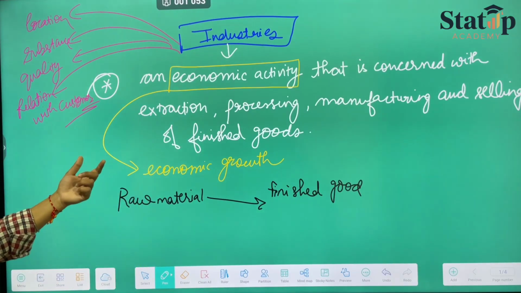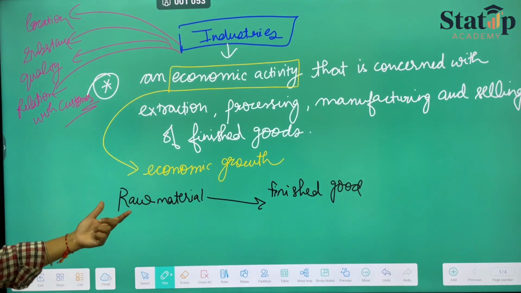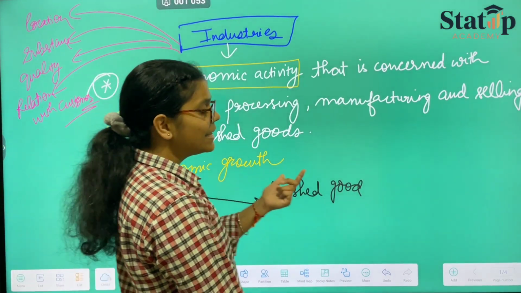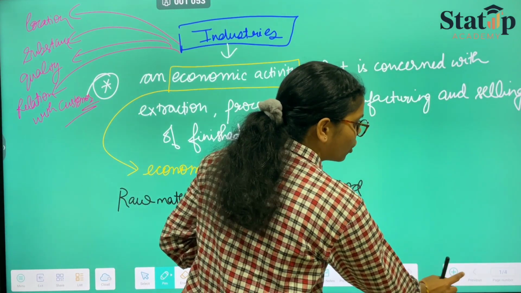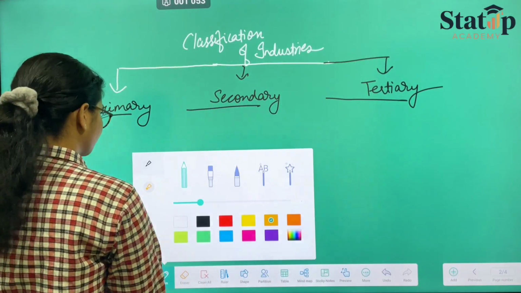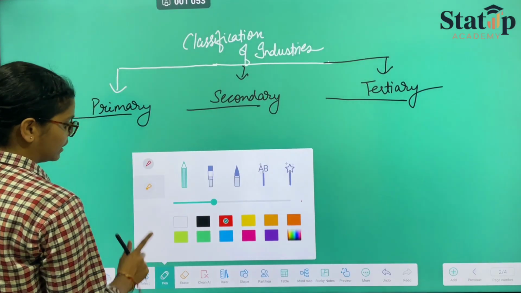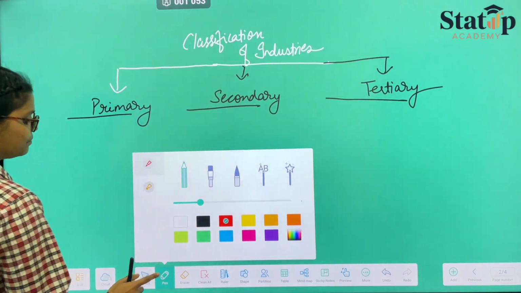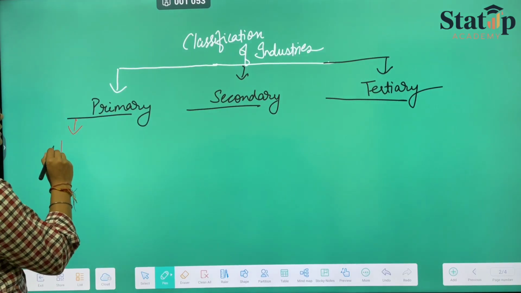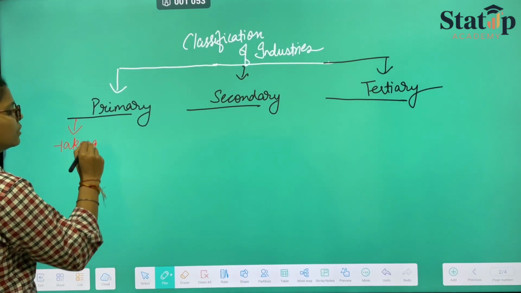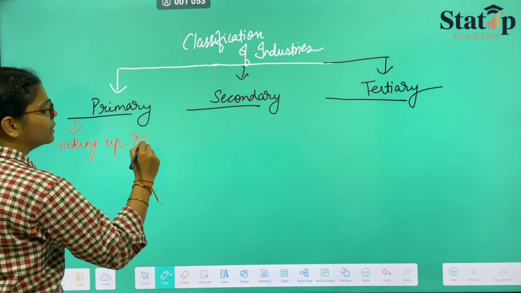So when the company takes in raw materials and converts them into finished goods, that is what industry is doing. The raw materials that are usually taken up by the industries come in the primary sector. So, taking up raw materials.